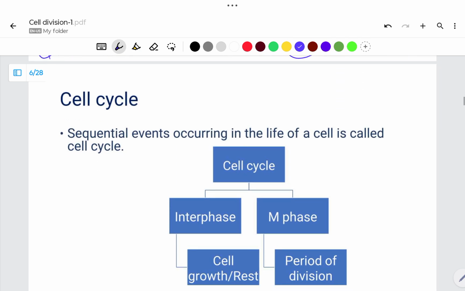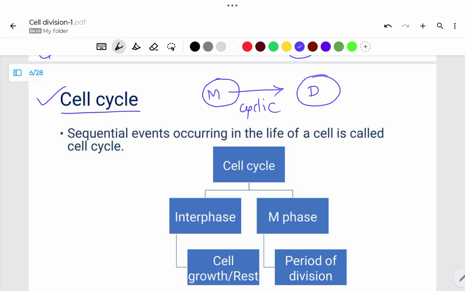Let's look at the cell cycle. Why cell cycle? Because a cell produces a new cell. This is a mother cell and this is a daughter cell. The mother cell produces a daughter cell, and this process is cyclic. Why? Because this daughter cell again produces a new cell, and this newly formed cell again produces a new cell. So this process is continuously operating. That's why we have written here cell cycle.